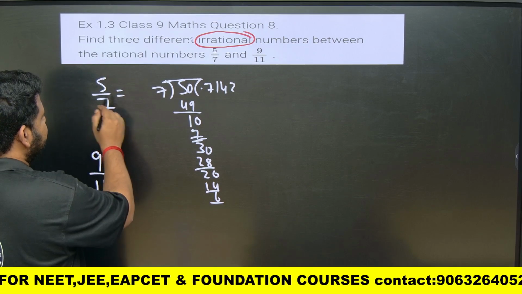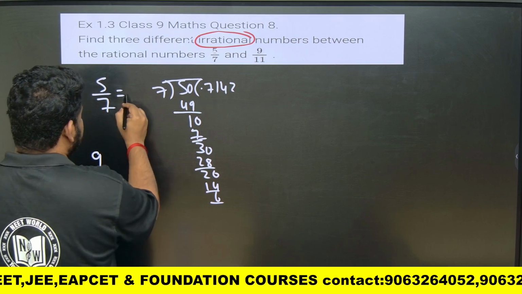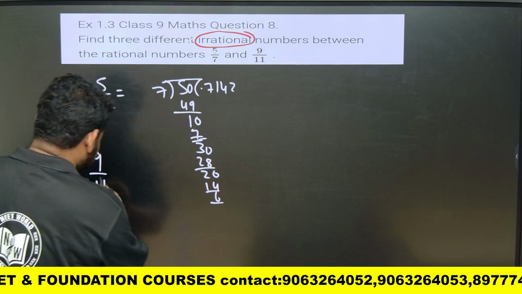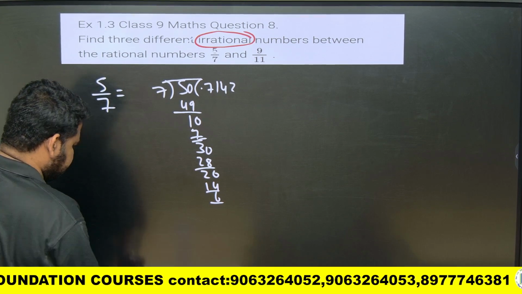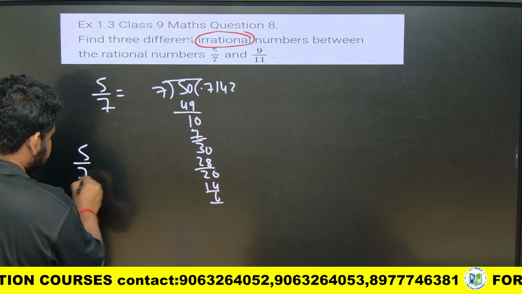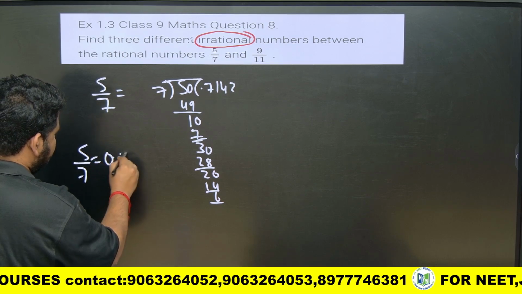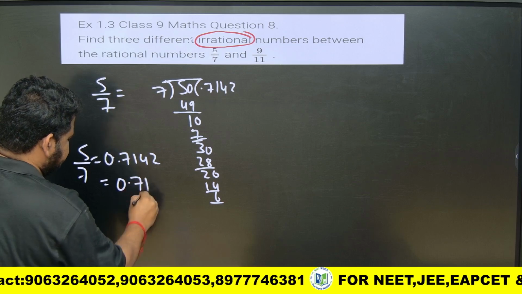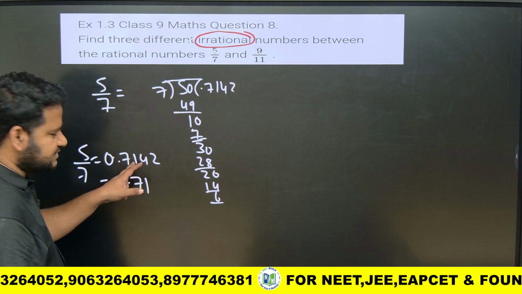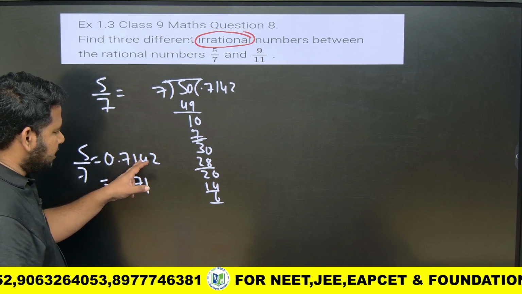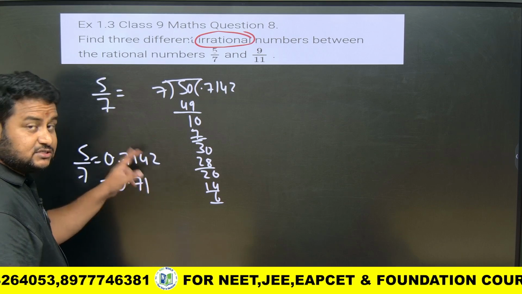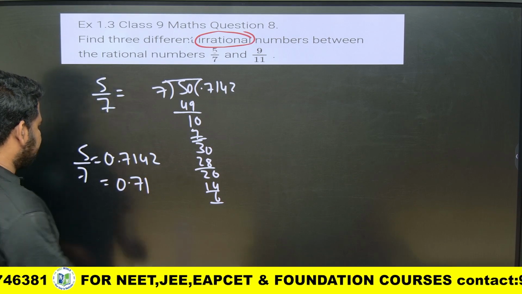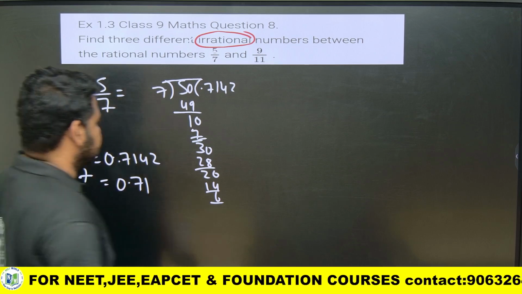So what I got? 5 by 7. I got the value as 0.7142. Okay, so I will write it as just 0.71, because if it is 5, I can write it as 0.72, or if it is greater than 5, I have to write it as 0.72. Here it is 4, so I will write it as 0.71. Okay, 5 by 7 I got the value as 0.71. Now what is given?